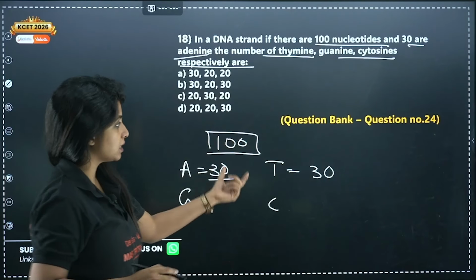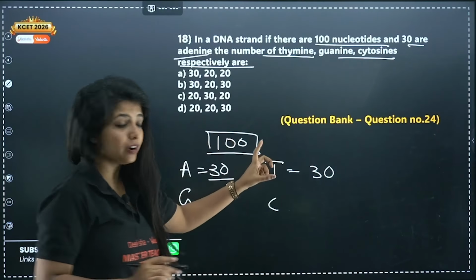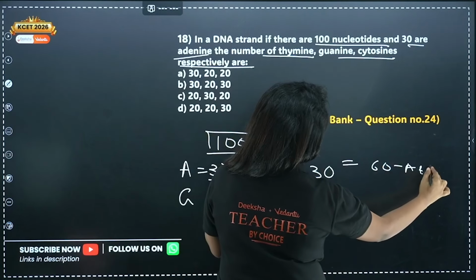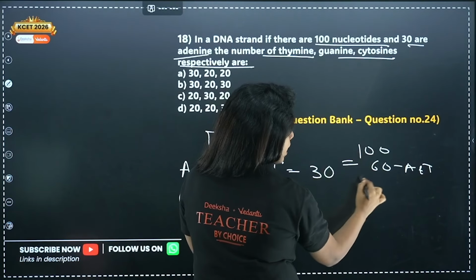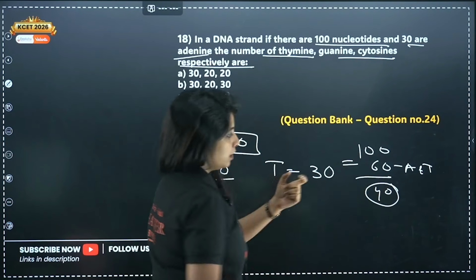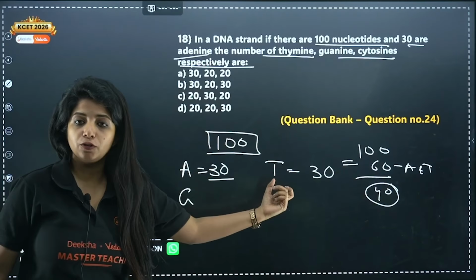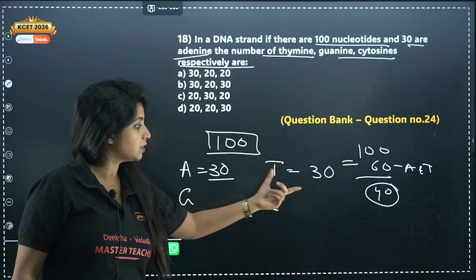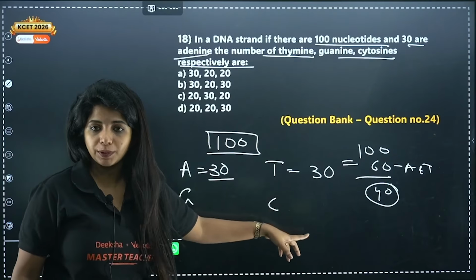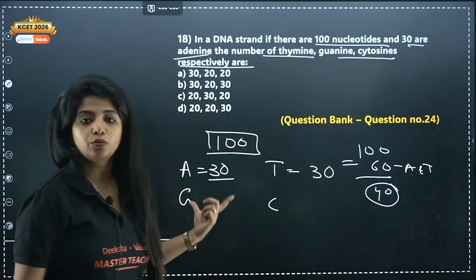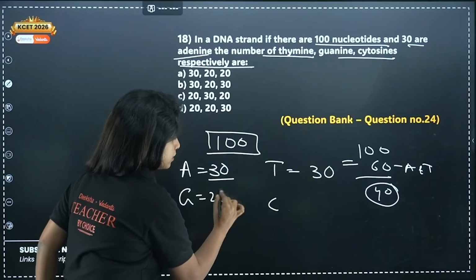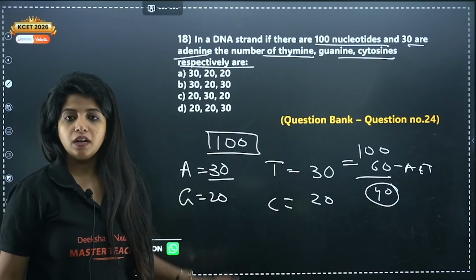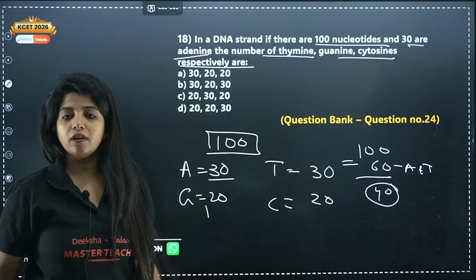So out of 100, 60 are adenine as well as thymine. So minus it, you have got 40. Now 40 will be guanine and cytosine. So do you do 40, 40? If you do 40, 40, what will happen? 30 plus 30, 60, then 40, 100, then 140 will be there. You have to divide this 40 into 2. So if this is 20, this will also be 20. Now you add it up, it will come out to be 100. 50 plus 50 is equal to 100.